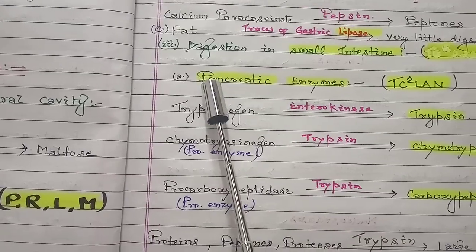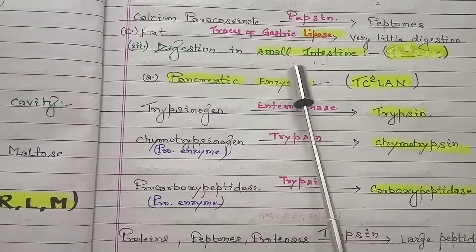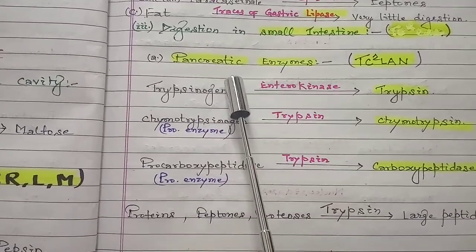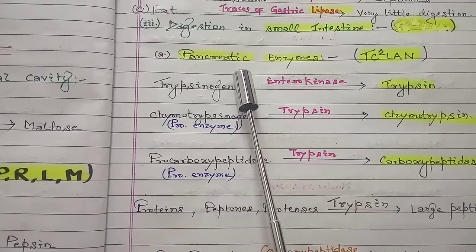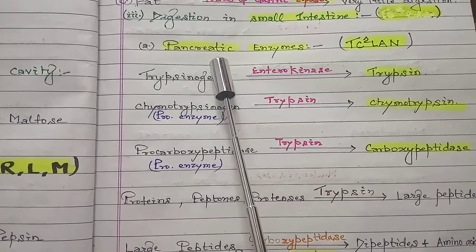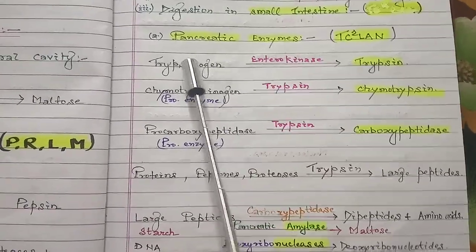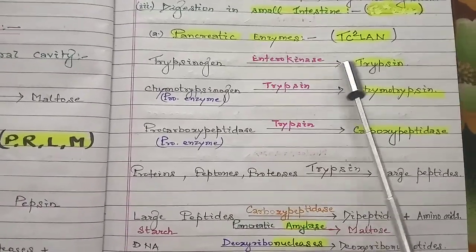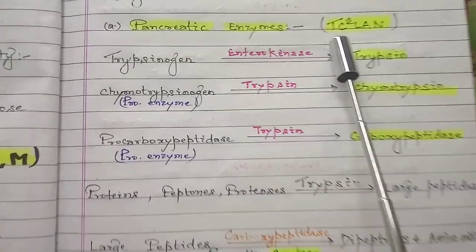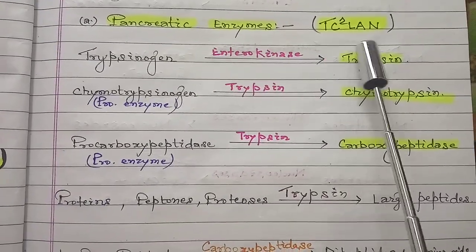Next we'll enter the digestion in the small intestine. In the small intestine, certain enzymes are released from the pancreas, as well as the intestinal juice. First we'll discuss the pancreatic enzymes. Again, the mnemonic we have framed here is TC square LAN.